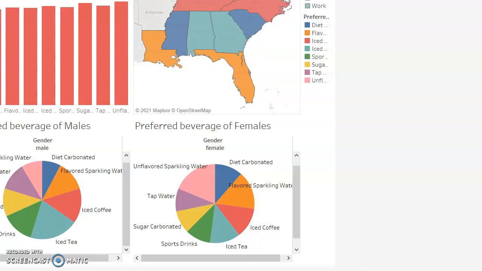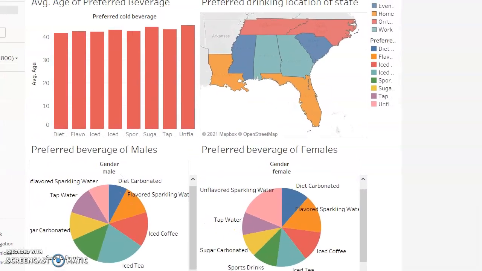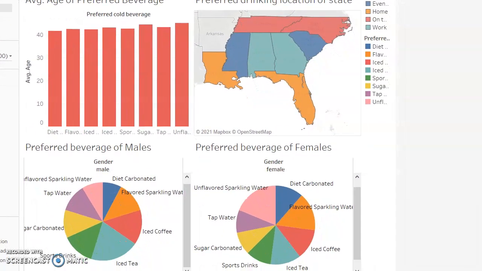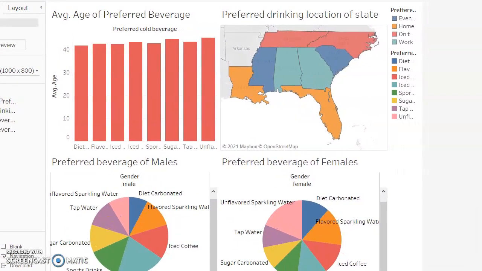Now here is my dashboard. I'll move this a bit. I don't really know how to make this screen a bit bigger. It just kind of captures what it wants to capture.